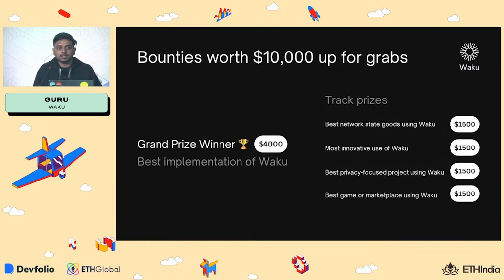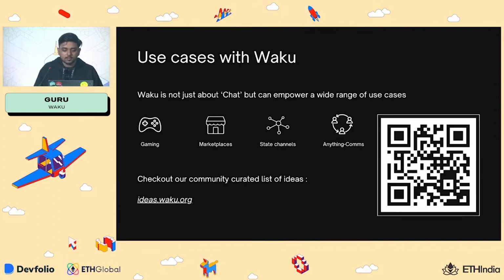So we are not really encouraging chat projects at this point because we have a lot of chat projects around Waku already. Some of the example use cases will be gaming. You can build games with Waku where you make all the game state communications through Waku. You can also build decentralized marketplaces where, for example, if you are building an NFT marketplace, that can have elements of Waku and that can decentralize the centralized parts of the currently available marketplaces to a great extent.